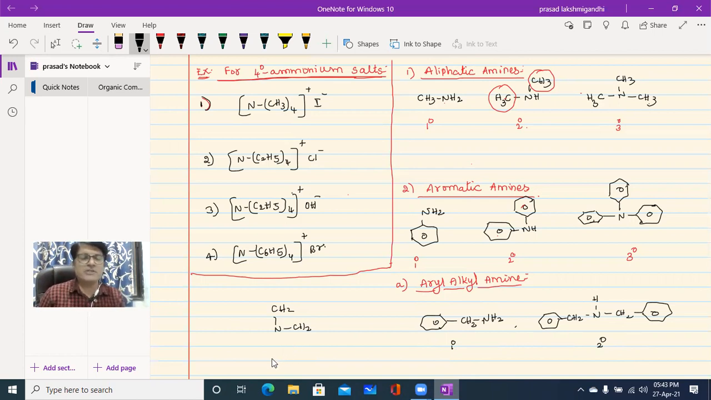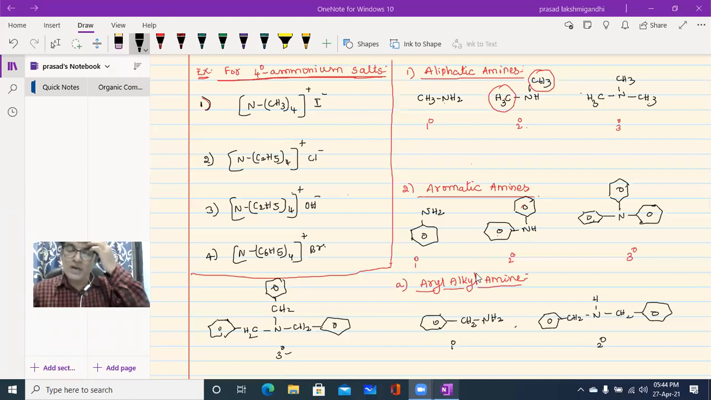the tertiary amine, which is an example of what? Tribenzyl amine, with nitrogen. I am trying to write that CH2, and these CH2 groups should be attached to one benzene ring, meaning benzyl groups. That's it. So like this, examples can be taken for aryl alkyl amine: primary, secondary and tertiary. Clear?